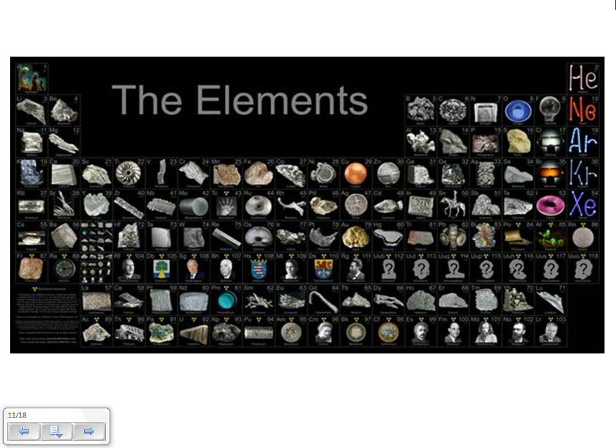If you want to use the slide, you can pause it, take a look at where your element would be, and use that as a guide to what the element looks like. You don't have to use these pictures because you can see a lot of the metals are just gray and shiny, but there are other things in there that are really cool for you. So that's just another periodic table to show you.